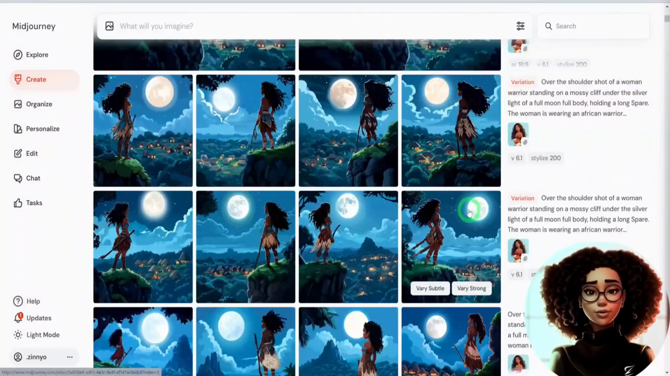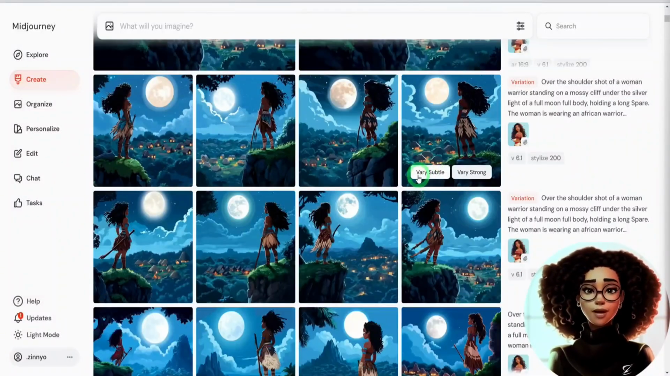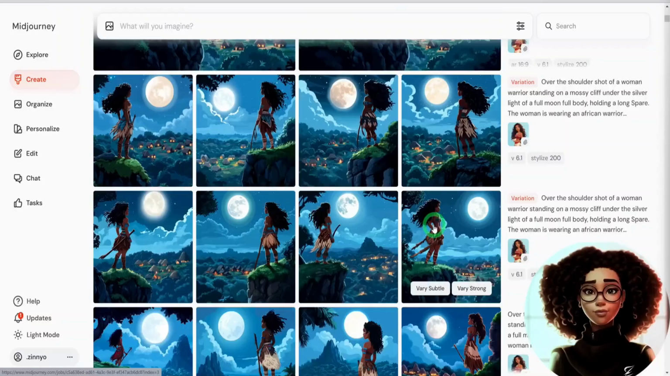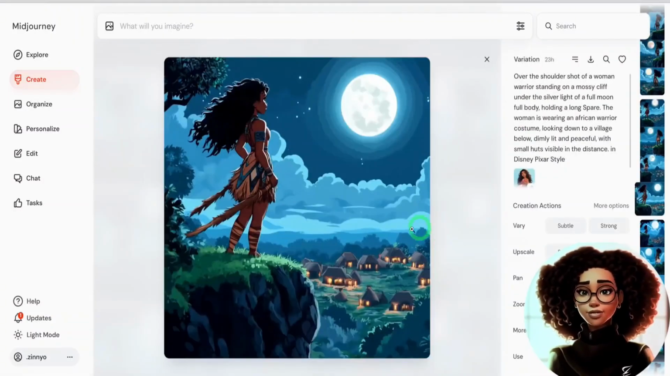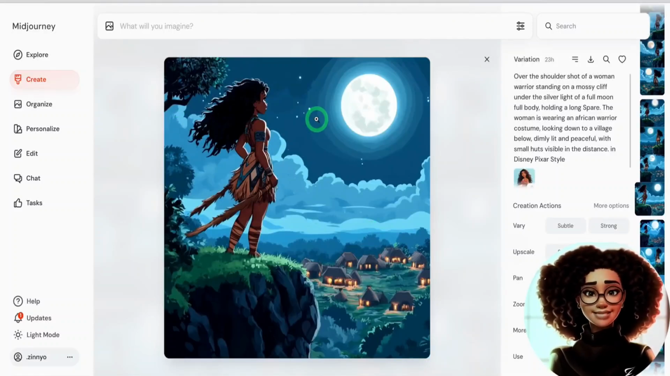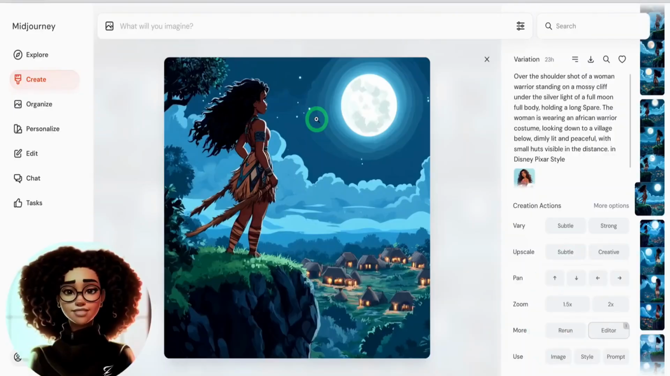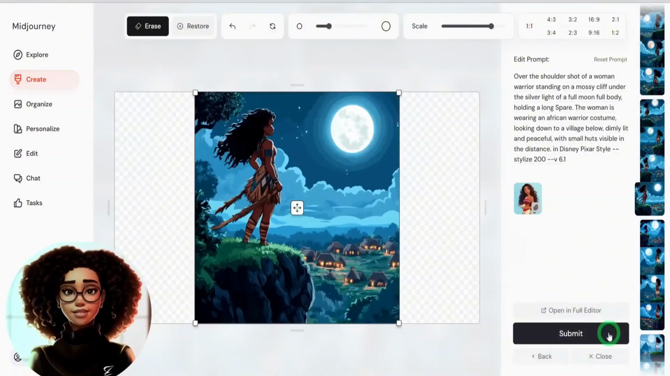Once you're done creating your images in Midjourney, you might want to edit them to add or remove an object or change the aspect ratio. For example, I want to edit this particular image that I used at the beginning of the scene to 16:9 aspect ratio for YouTube. I will click on the editor and choose the 16:9 aspect ratio to convert the image.